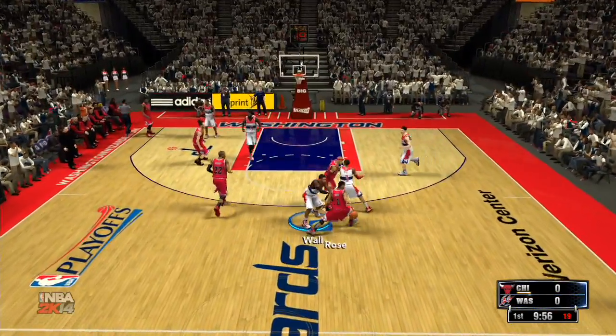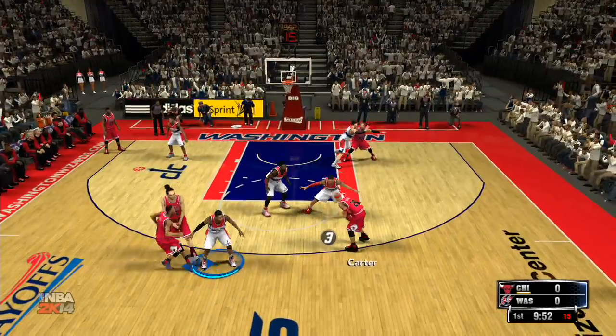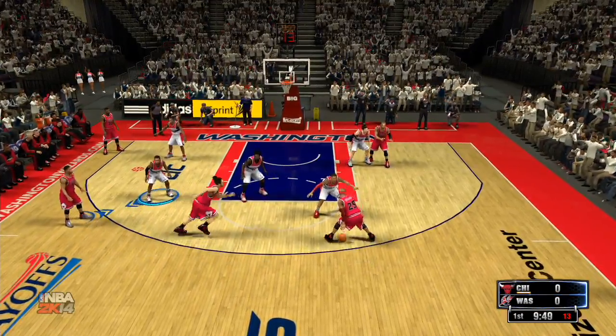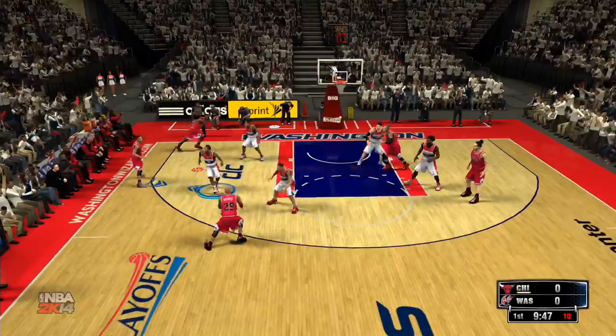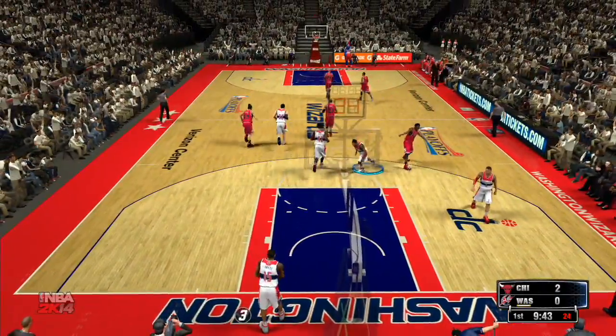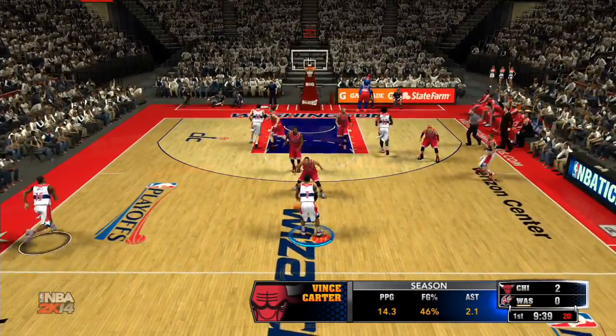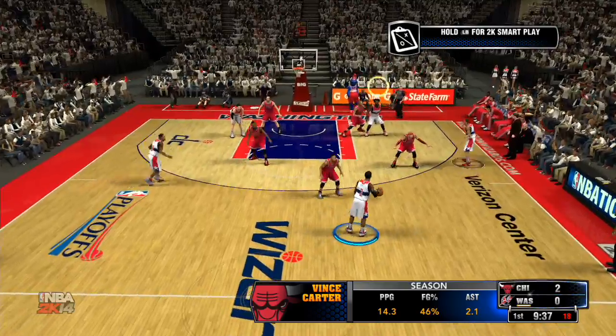Here we go. Derrick Rose bringing it down. Derrick Rose to Carter. Carter shoots a 3, and that's how this game will get started, as Chicago takes a 2-0 lead. That was a 2. He had his foot on the line.